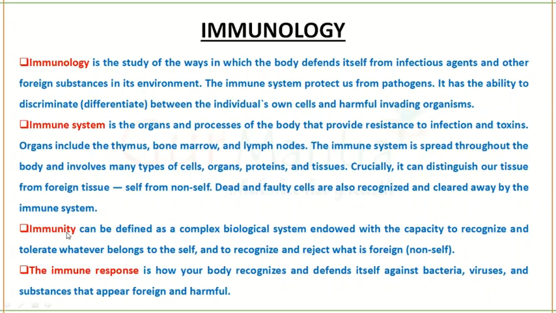Next is what is immunity. So immunity is the ability or the capacity of our body. Okay, so it is the capacity of our body to recognize the foreign object, that is non-self cell, and destroy it. So that is immunity. We say we have immunity power. So all this is nothing but the capacity. It tells us about the capacity of the system to eliminate the foreign particle.